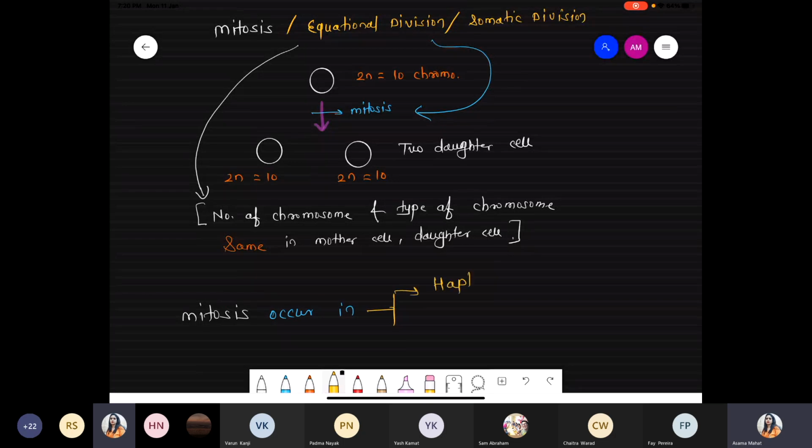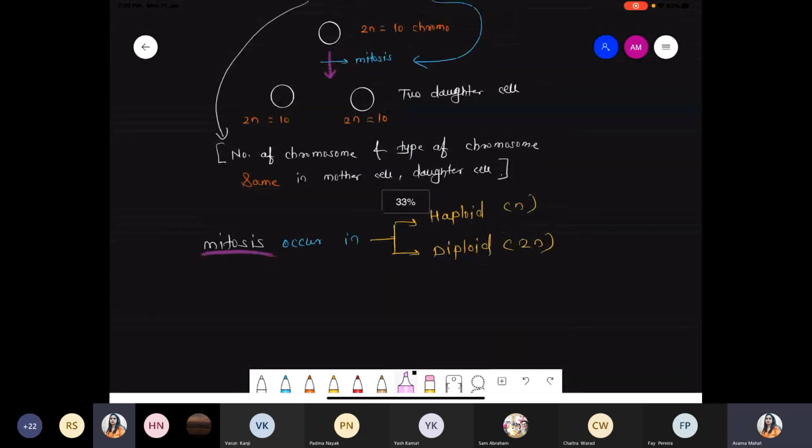If the cell is haploid, that haploid cell also undergoes the equational division, as well as the diploid cell also undergoes the mitosis process, because mitosis is equational division. There is no change in chromosome number, no change in chromosome type. So the chromosome stays as it is, but with the help of the mitosis process, from one mother cell we can obtain two daughter cells. So please remember one very important question: mitosis can be present in case of the haploid cell as well as in case of the diploid cell. Okay?